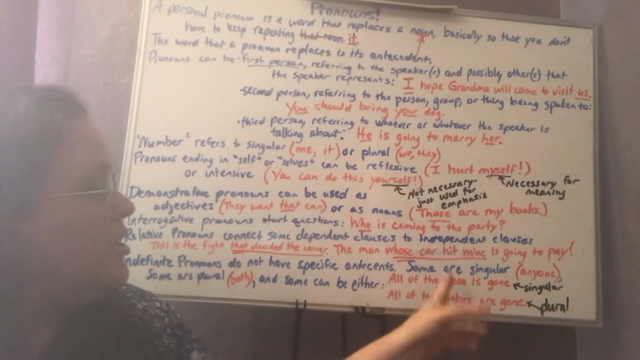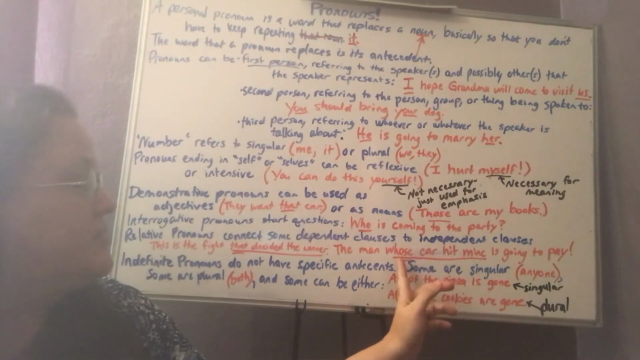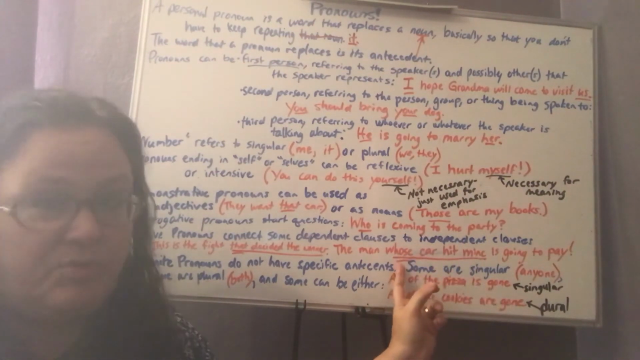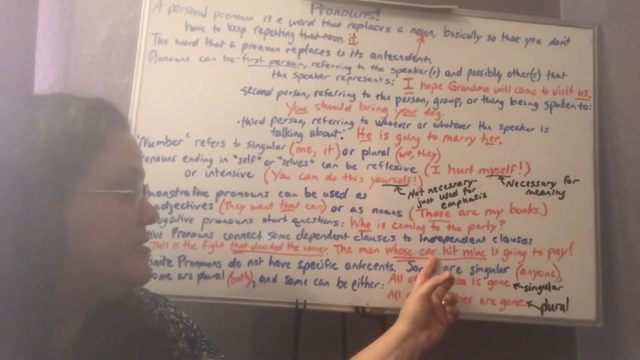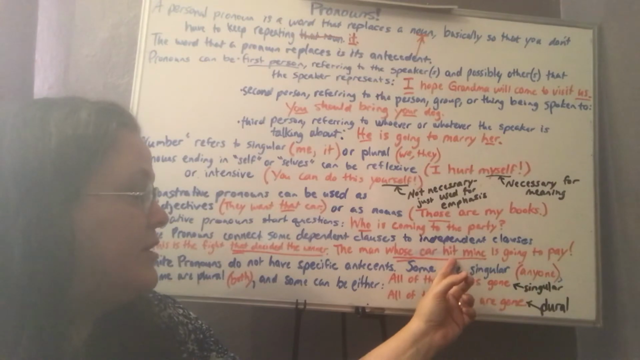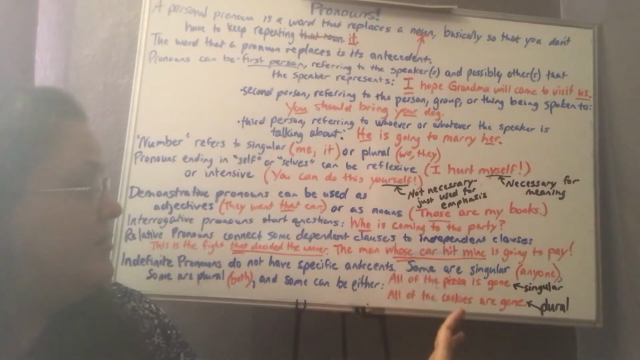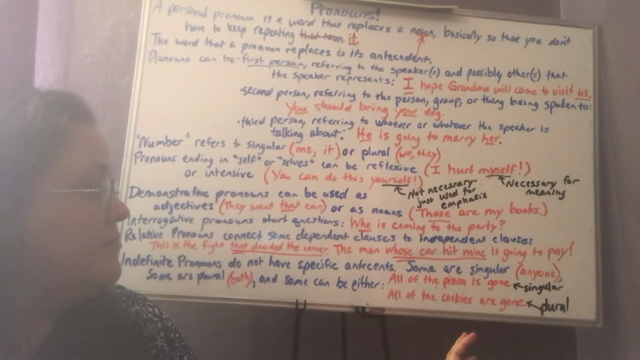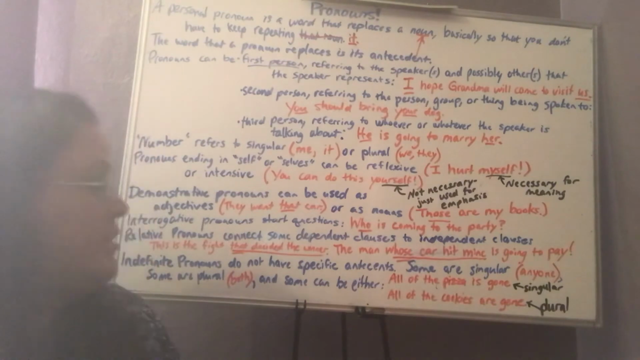The man whose car hit mine is going to pay. So we have a dependent clause. We know because it begins with the word whose, which is a relative pronoun, and it has a subject, car, and a predicate, hit. So if we take that out, it still makes sense that the man is going to pay, but now we know which man we're talking about.